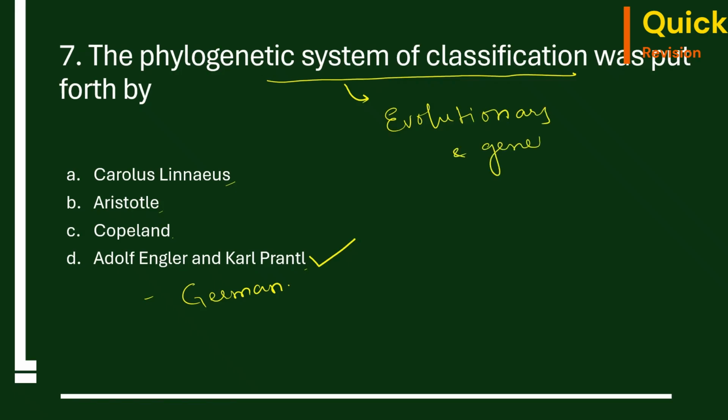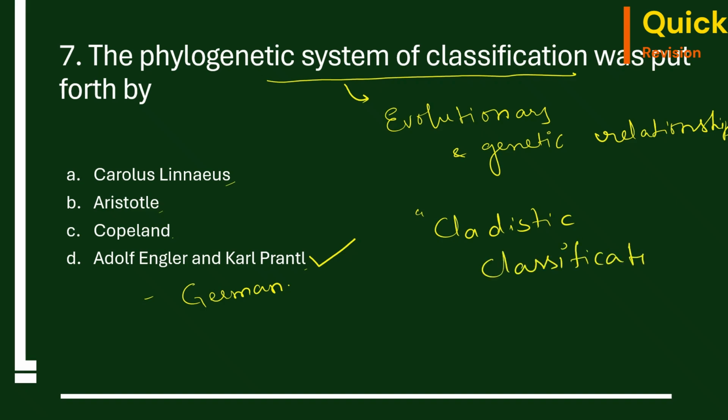This is also called cladistic classification. Cladistic classification or phylogenetic system of classification, both are the same.